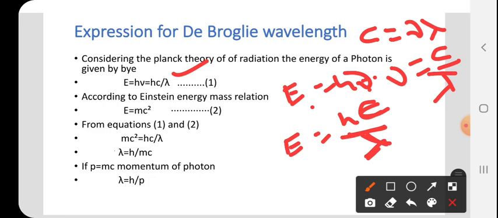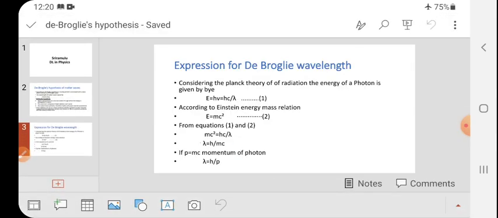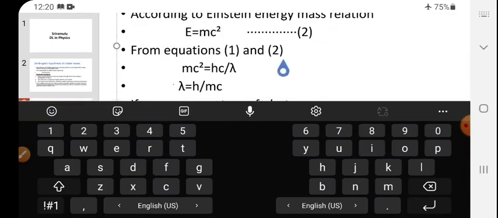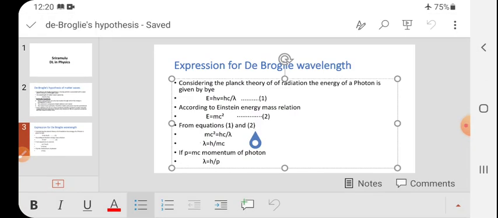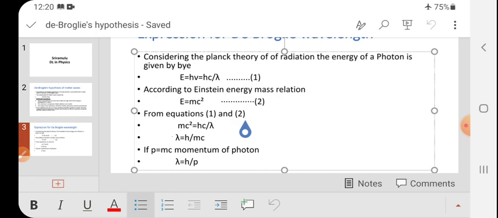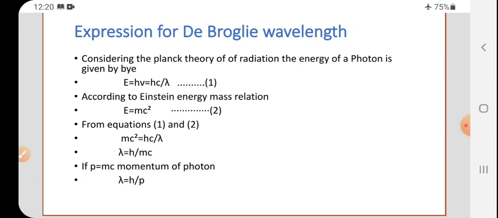Let this be equation 1. And the next equation, according to Einstein's energy-mass equation.